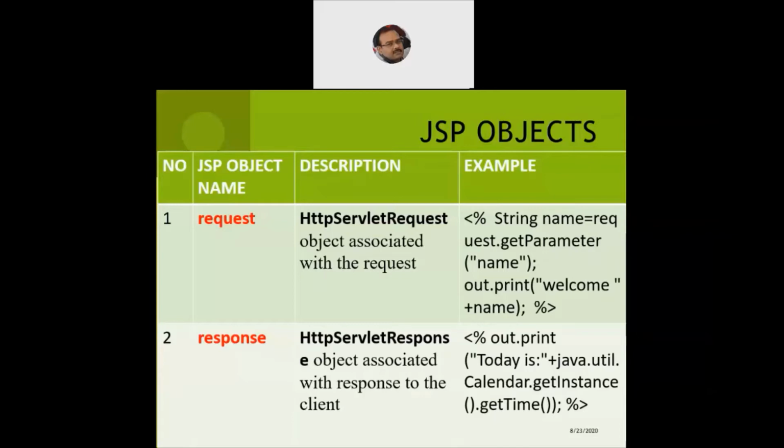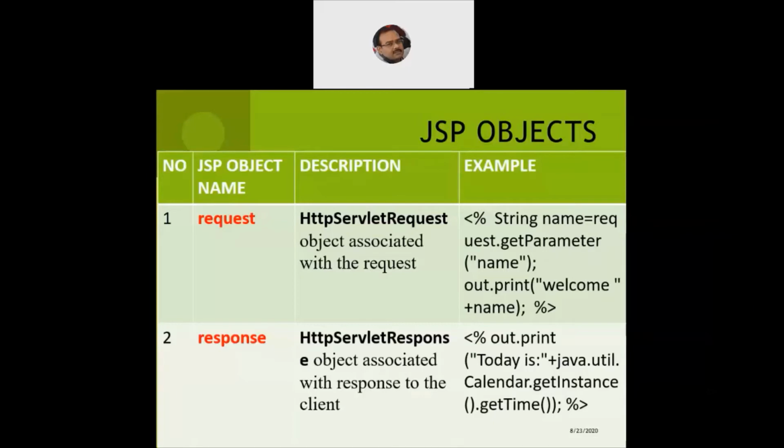Now name is the name of the variable, and where does it reside? It is the name of the HTML component on the web page which the user is viewing. So I'm fetching the value on the web server from the HTML component which is visible to the user. The user has just entered his name into that component, and as a programmer I've just fetched the value and displayed it to the user. So how do I display it to the user? Is out.print within parentheses within quotes welcome plus name.